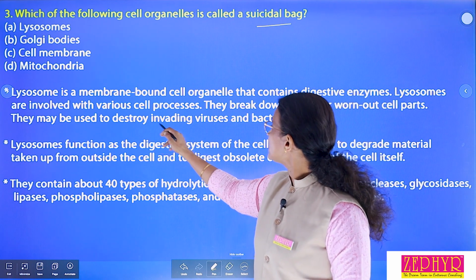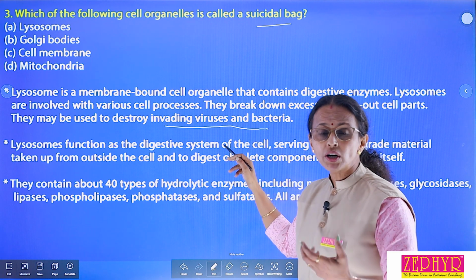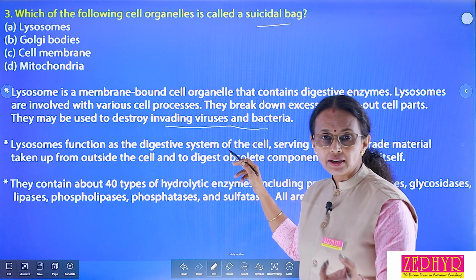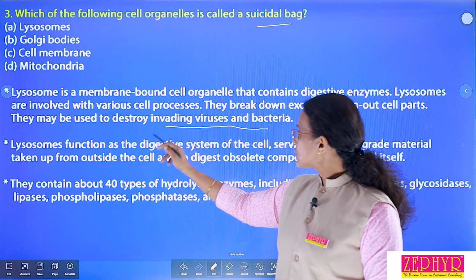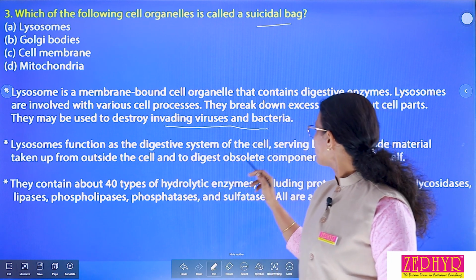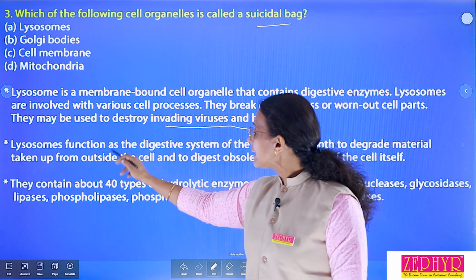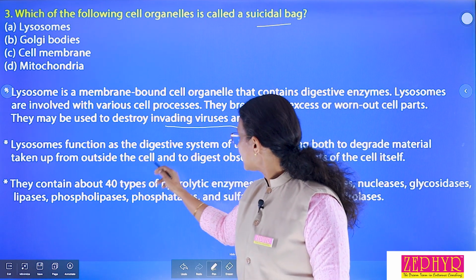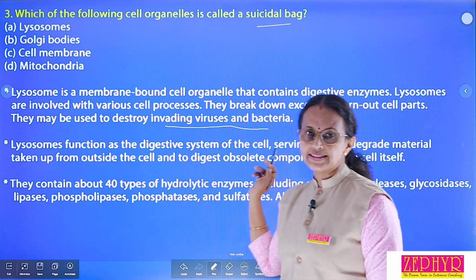They may be used to destroy invading viruses and bacteria, or invading microbes. Lysosomes function as the digestive system of the cell, serving both to degrade material taken up from outside the cell and to digest obsolete components of the cell itself.